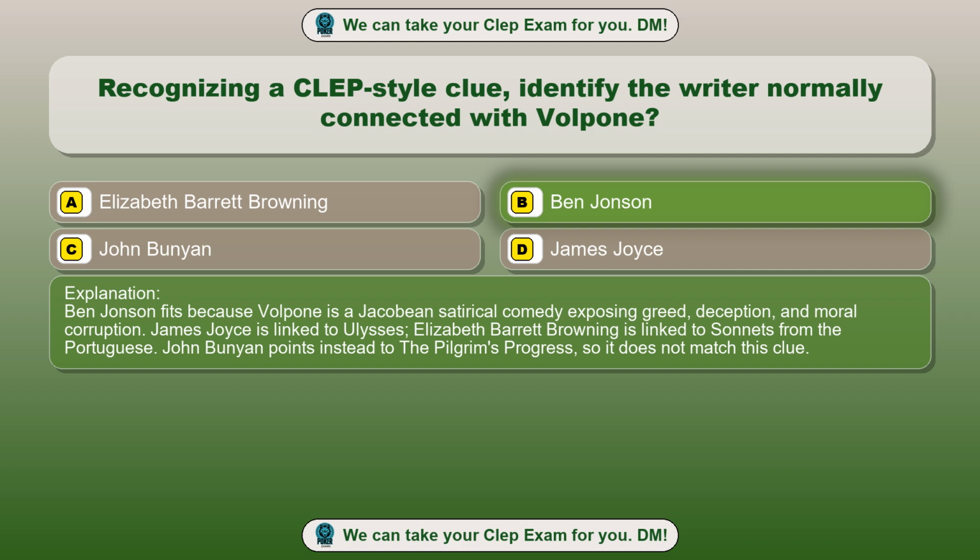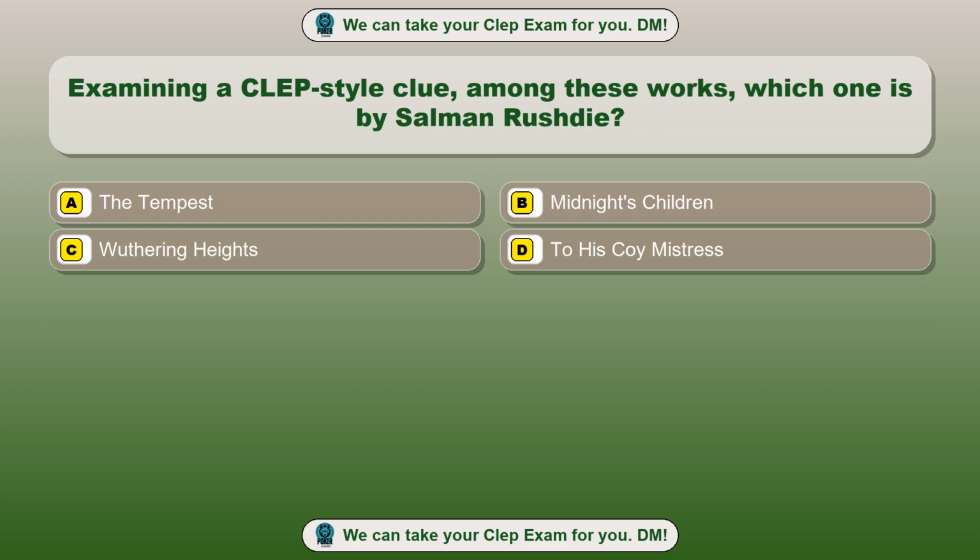James Joyce is linked to Ulysses. Elizabeth Barrett Browning is linked to Sonnets from the Portuguese. John Bunyan points instead to The Pilgrim's Progress, so it does not match this clue. Question 56. Examining a CLEP-style clue among these works, which one is by Salman Rushdie?